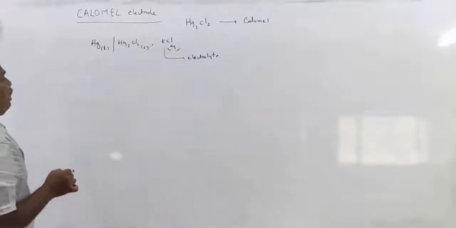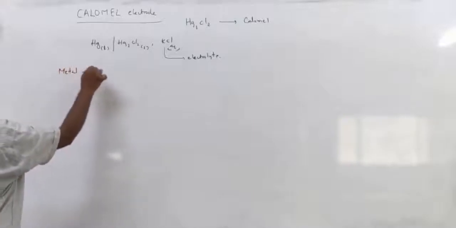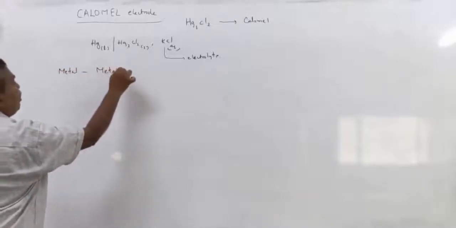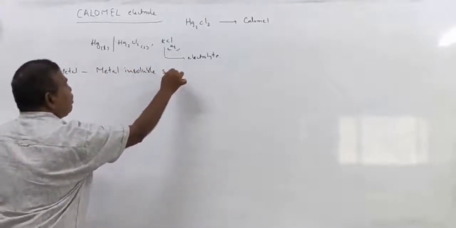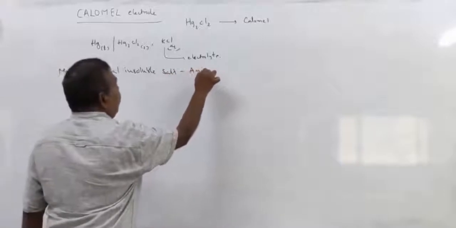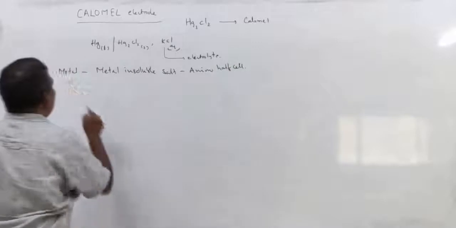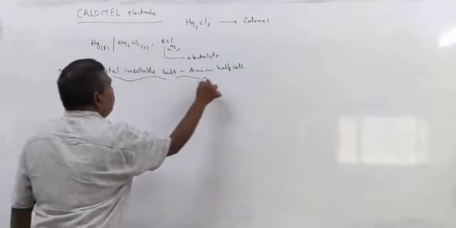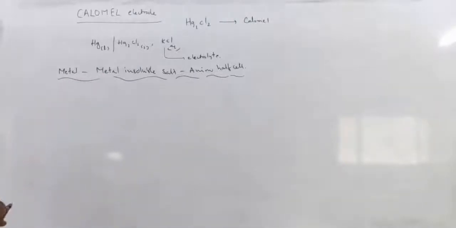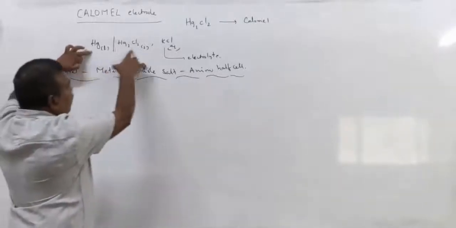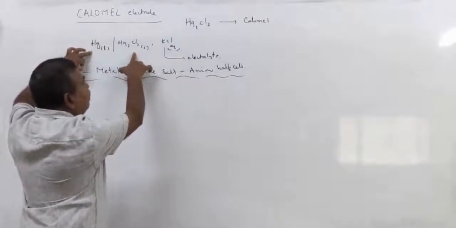So it is a type of metal, insoluble salt, anion half cell. This is a sparingly soluble salt, mercurous chloride.